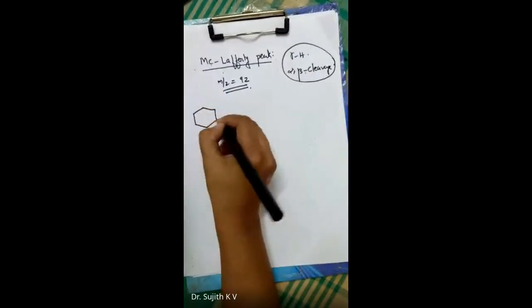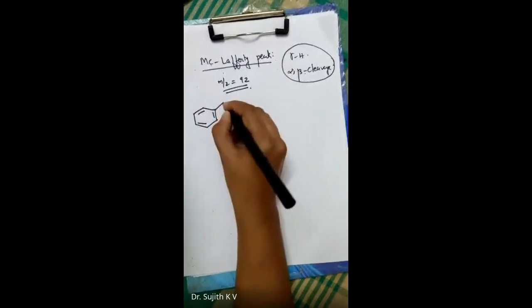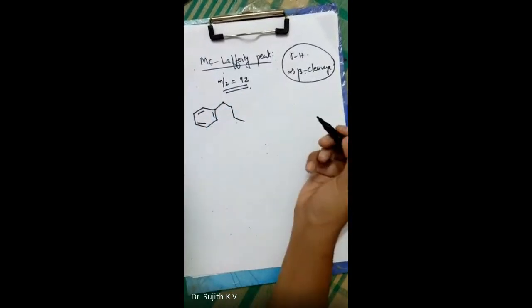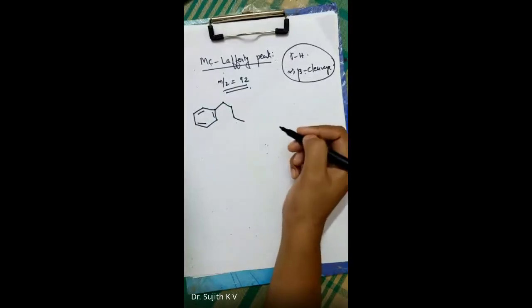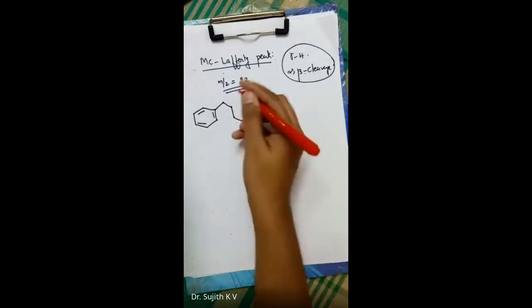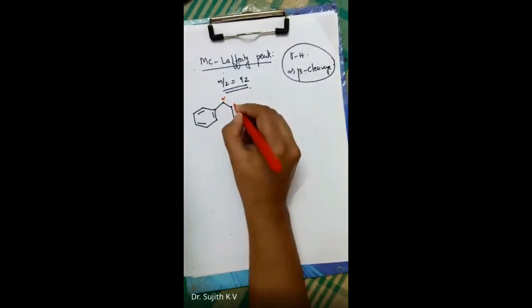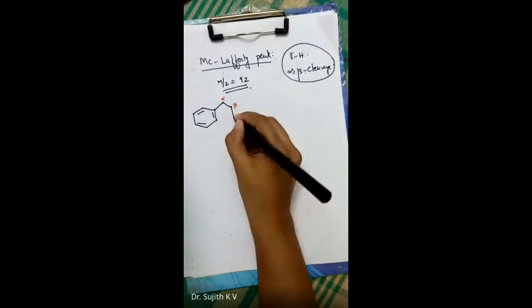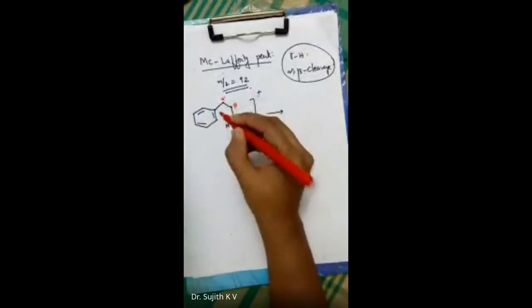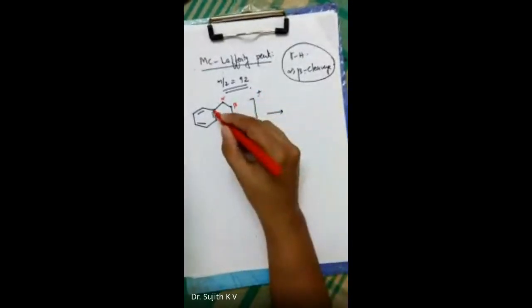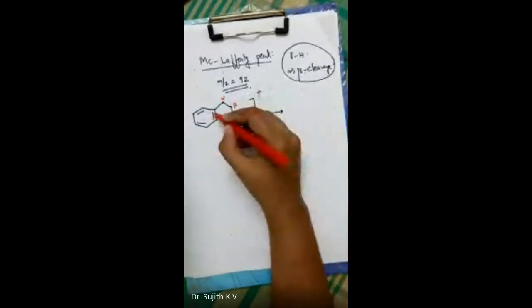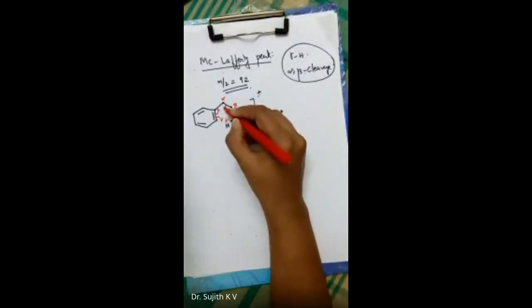Okay, 1, 2, 3, and 4. This is the normal butyl chain attached to the benzene ring, and we need only the gamma hydrogen. Here alpha, beta, gamma, and delta carbons are available. Okay, but what we want is this gamma hydrogen. Okay, now gamma hydrogen abstraction followed by alpha beta cleavage. So this double bond abstracts this gamma hydrogen. Here a bond is formed like this, and here this alpha beta bond is cleaved like this,